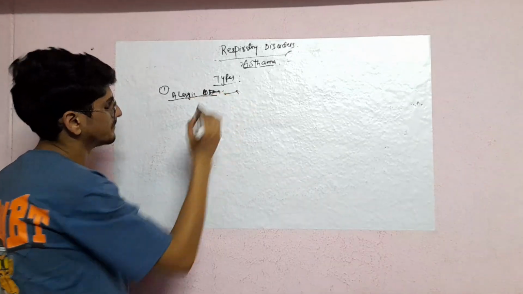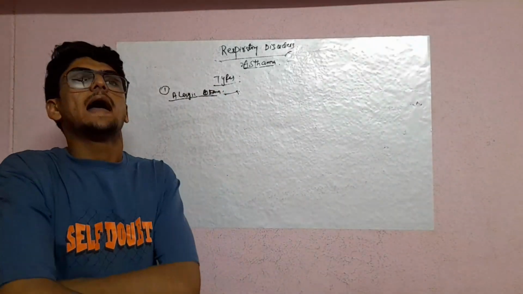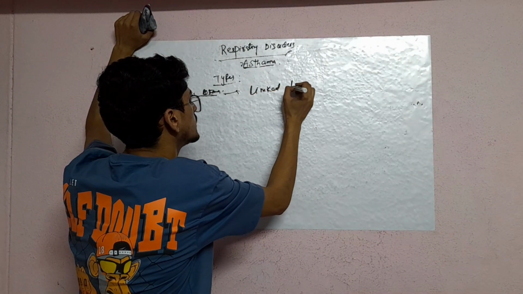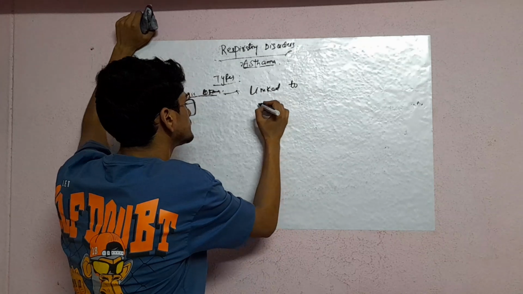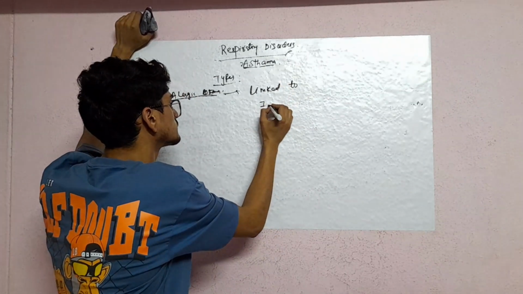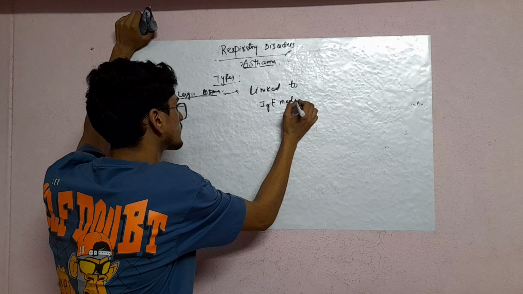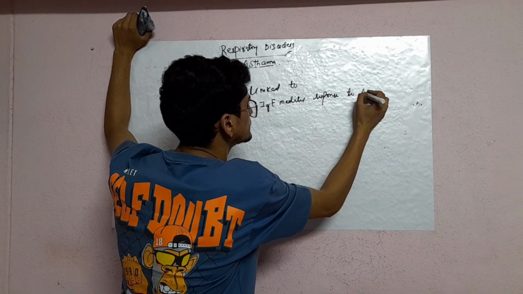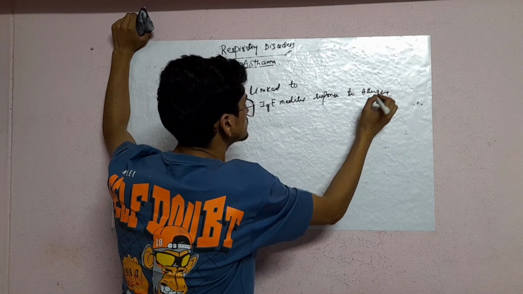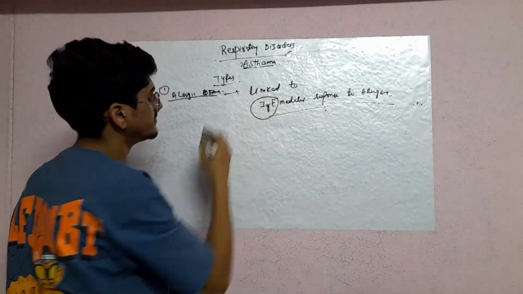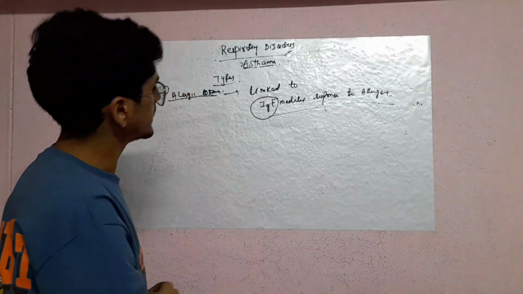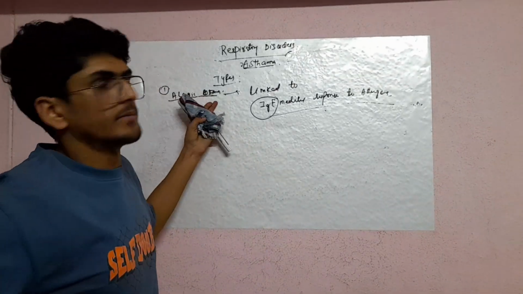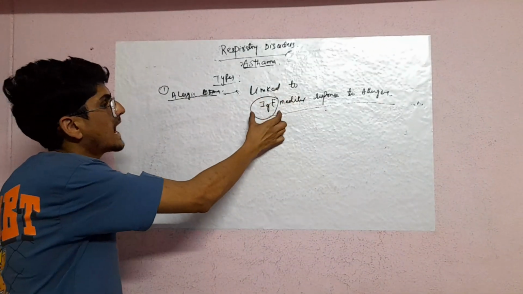So allergic asthma. Allergic asthma is linked to IgE mediated response to allergens. So first one, allergic asthma. It is linked to IgE mediated response to allergens. Allergic asthma, as the name indicates, is an IgE mediated response to allergens.